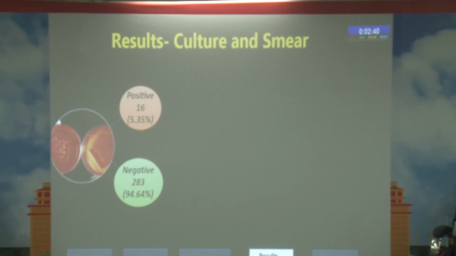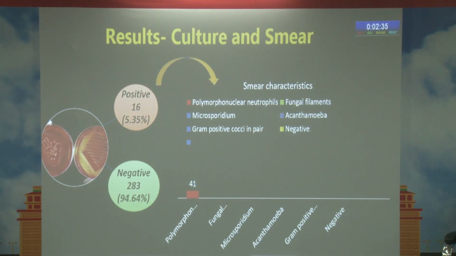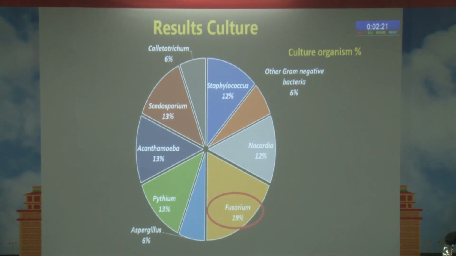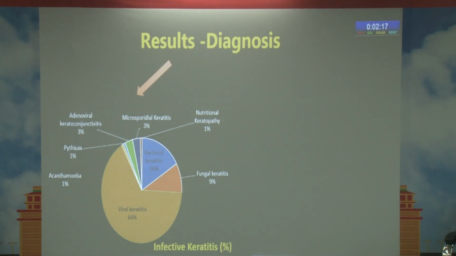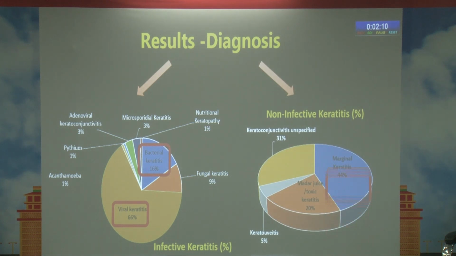There were around 16 patients who were culture positive and 283 were culture negative. In the smear analysis, polymorphonuclear neutrophils were present in 41 patients. 26 had fungal filaments, 8 showed microsporidia, 2 had acanthamoeba. Gram-positive cocci in pairs were present in 2 patients, and 222 smears were negative. The most common species identified was fusarium, followed by acanthamoeba, followed by pythium. Coming to the diagnosis, in the infective keratitis group, the most common diagnosis was viral keratitis, followed by bacterial keratitis. In the non-infective group, the most common was marginal keratitis, followed by keratoconjunctivitis.